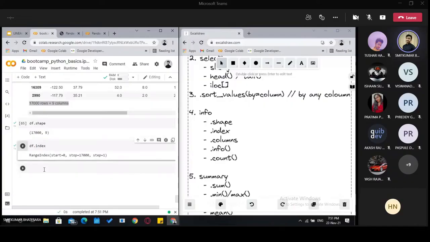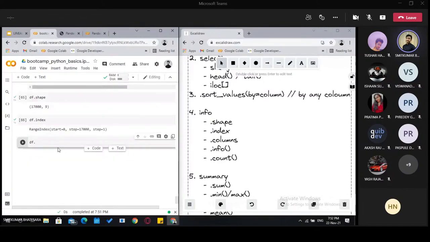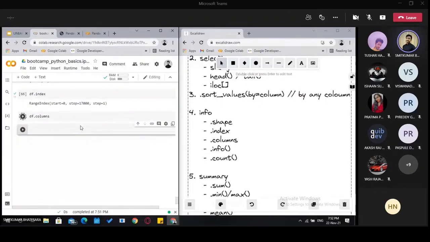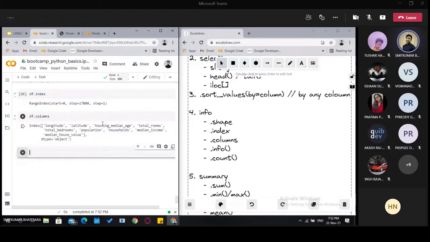Step size is nothing but the difference between two consecutive indexes. Then we can know what columns are there inside our table. We can know the columns.